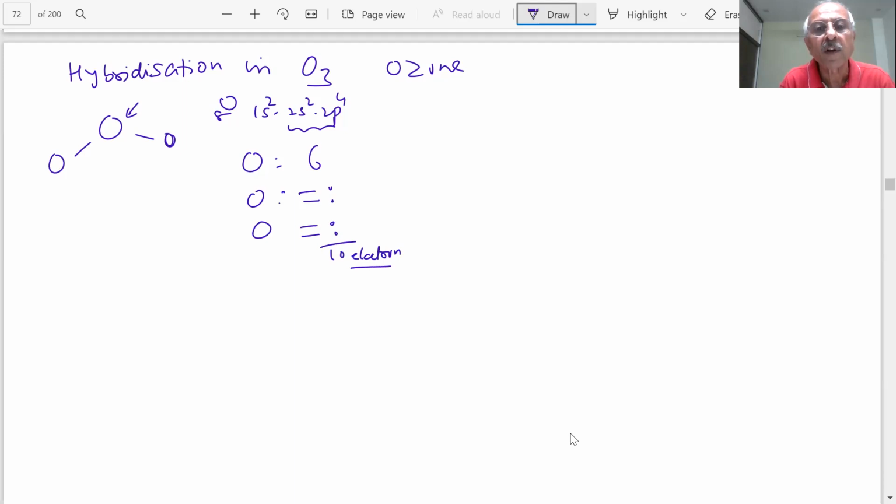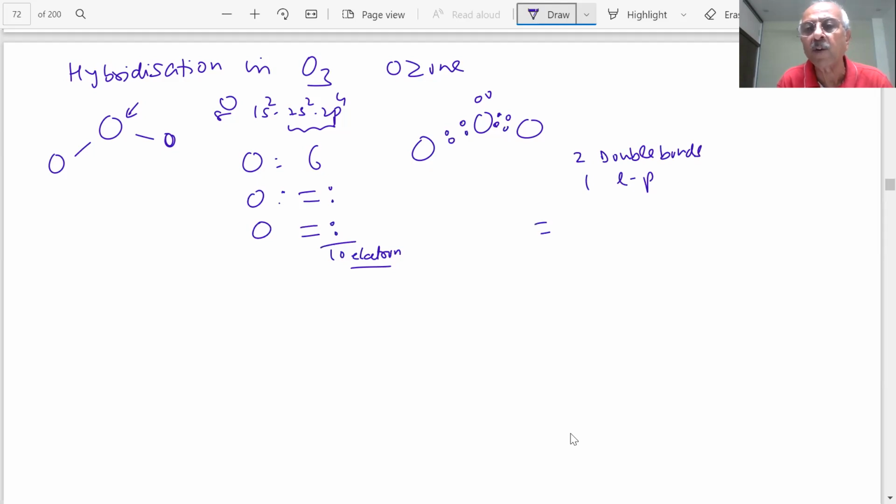Out of 10 electrons, what is happening? In a double bond, how many electrons will be used? If I have this ozone, you have a double bond. 2, 4. This is 6 out of 6. 2 and 2, 4 are used. 1 lone pair will be there. So you have 2 double bonds and 1 lone pair of electrons.